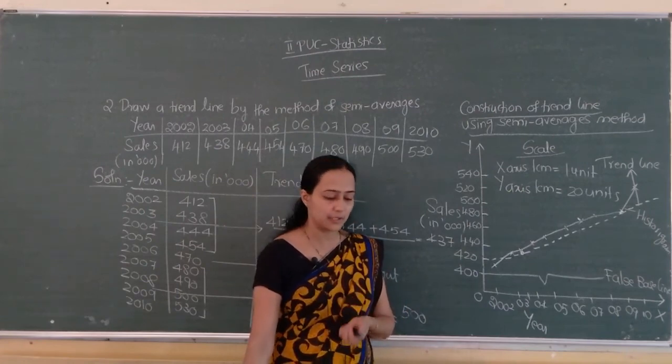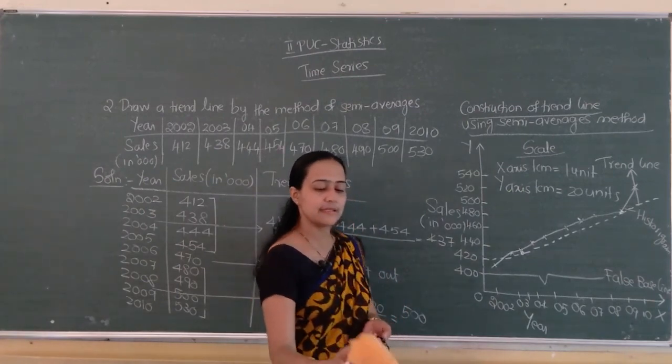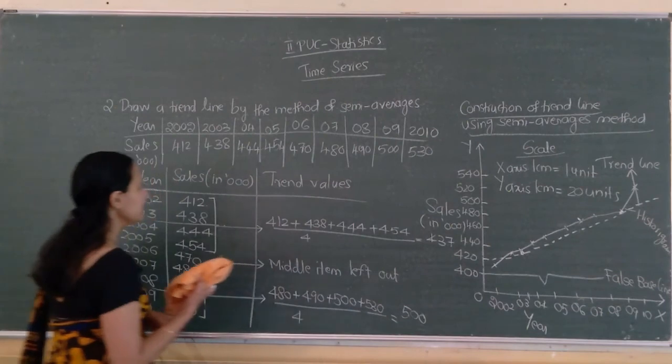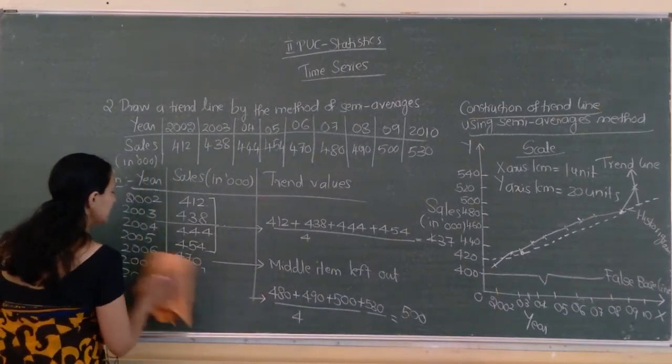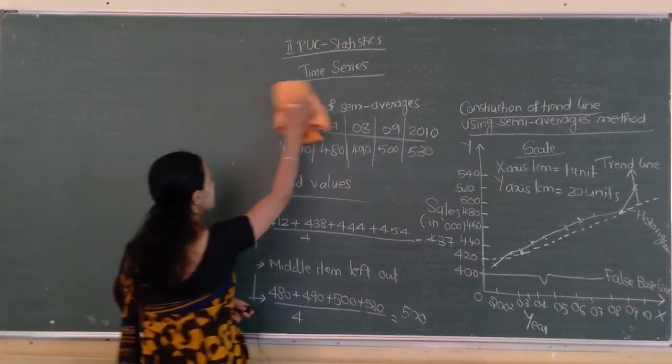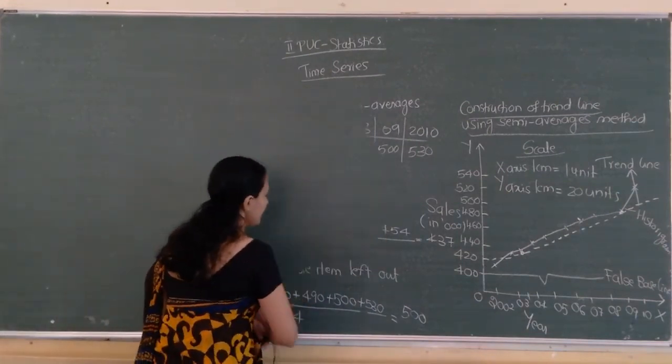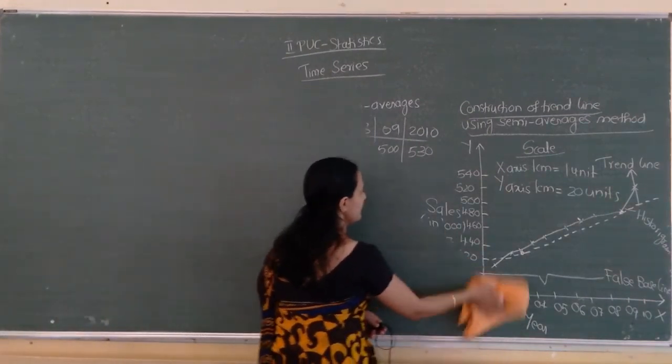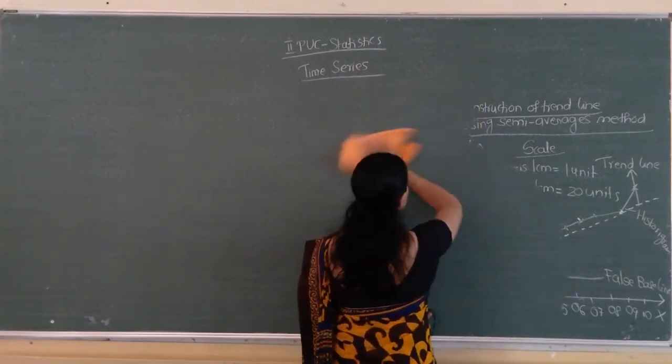So, next, can we go to the third method? This method is clear to you, I think. Next we will go to the third method, that is the method of moving averages, or moving averages method. So, what are the